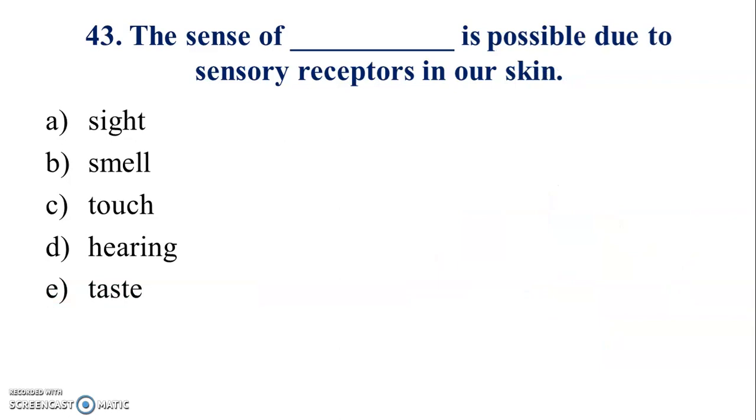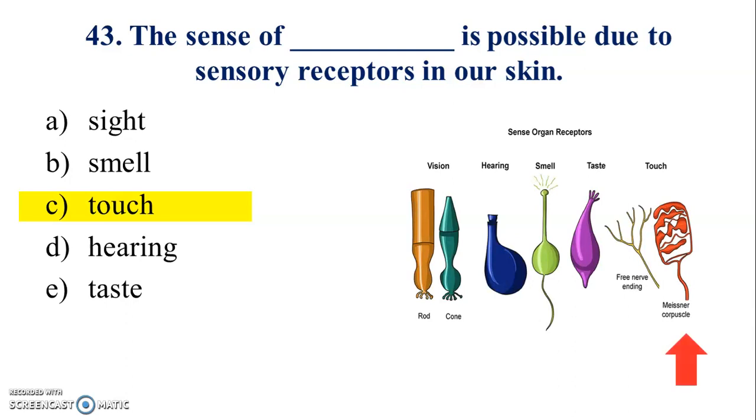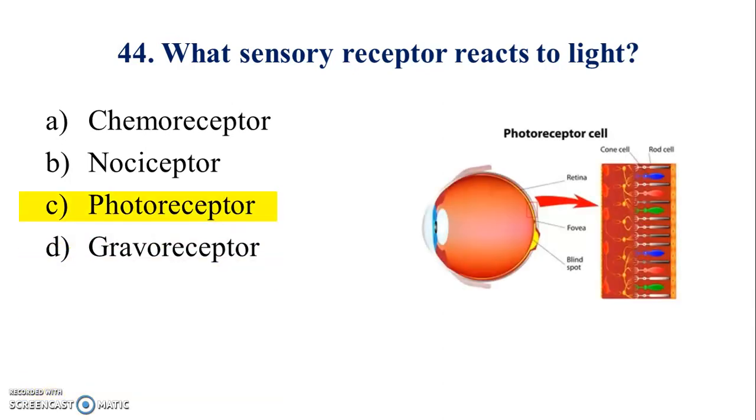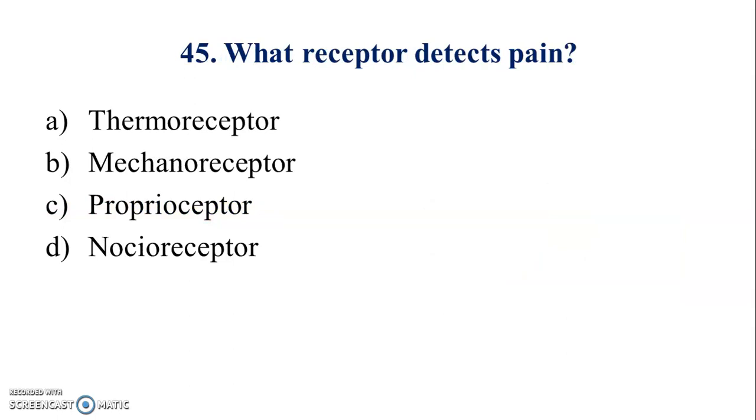43. The sense of dash is possible due to sensory receptors in our skin. Answer is C. 44. What sensory receptor reacts to light? Answer is C. 45.